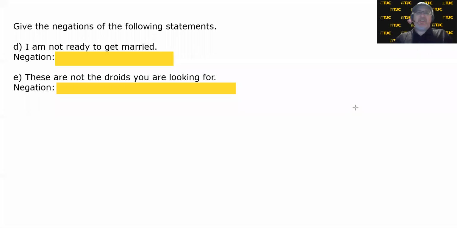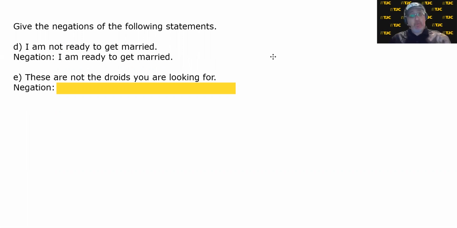For example, give the negations of the following statements. D, I am not ready to get married. Well, what corresponding statement would have the opposite truth value? You can think of this as an either-or situation. Either I am not ready to get married or I am ready to get married. This way we took the negation by removing the word not instead of putting the word not in.